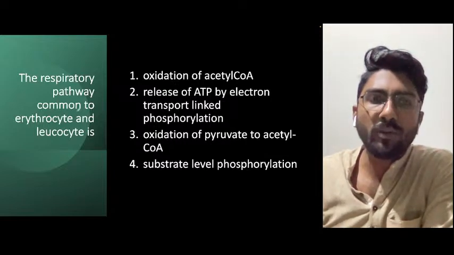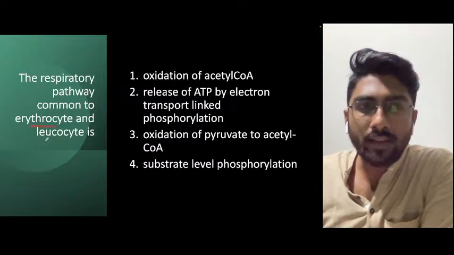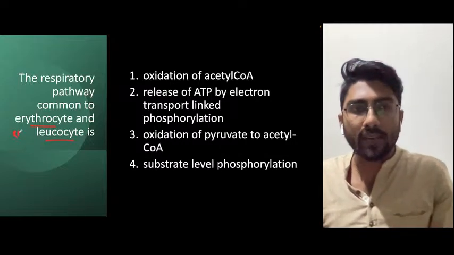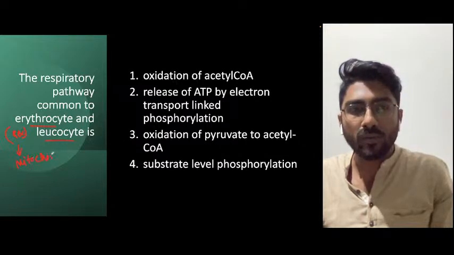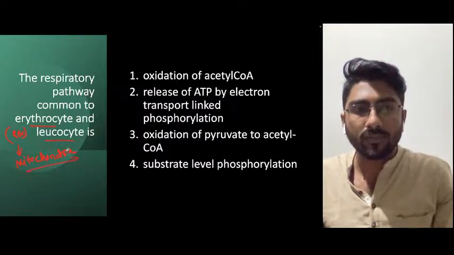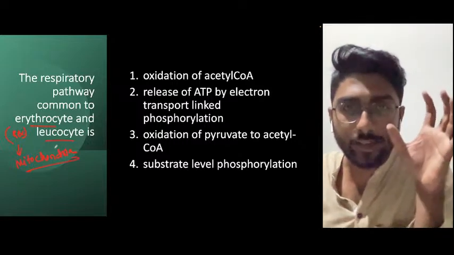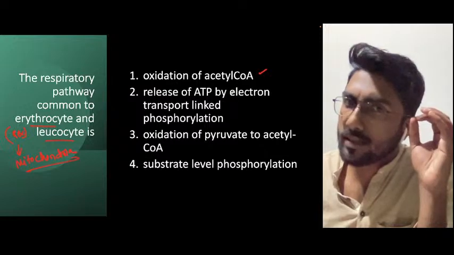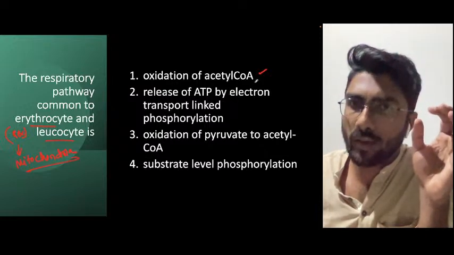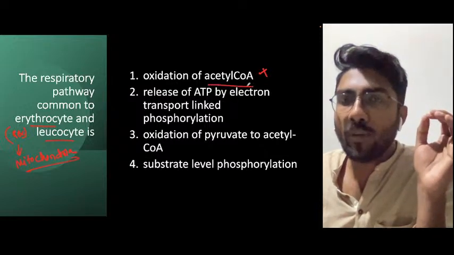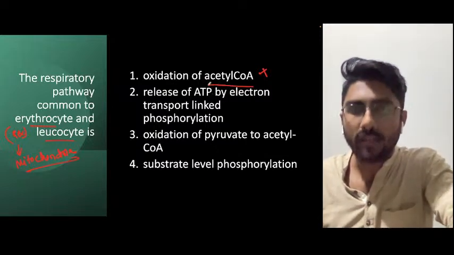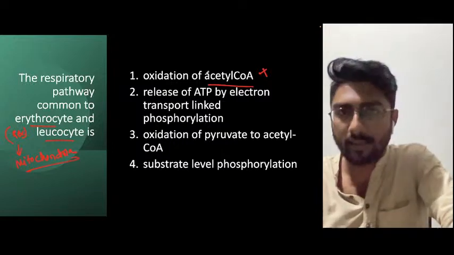The respiratory pathway most common to erythrocyte and leukocyte. Leukocyte is a normal cell, and erythrocyte is RBC, which is devoid of mitochondria. We need to take this into consideration. Oxidation of acetyl coenzyme A is common? No, because acetyl coenzyme A will not form in the RBC; in RBC lactic acid formation is there.